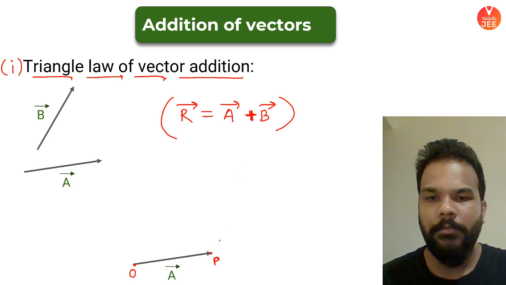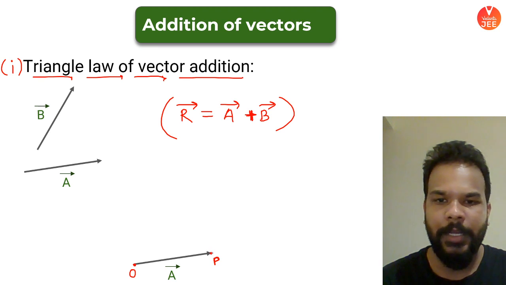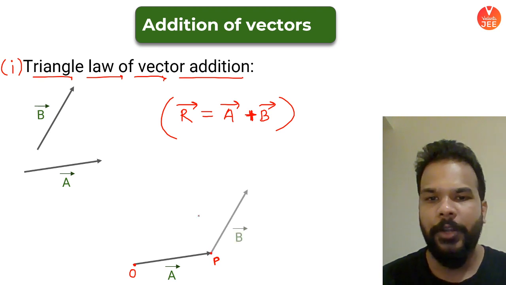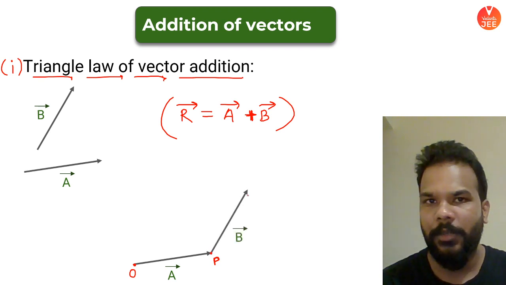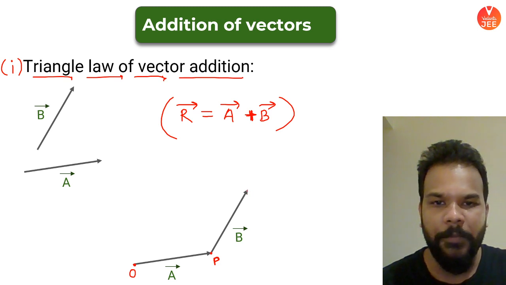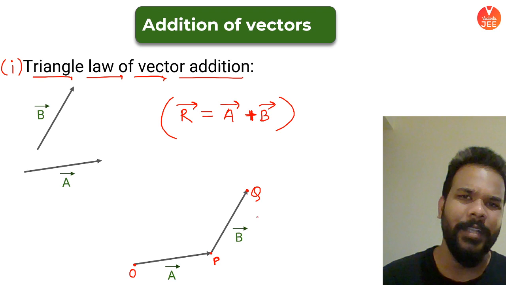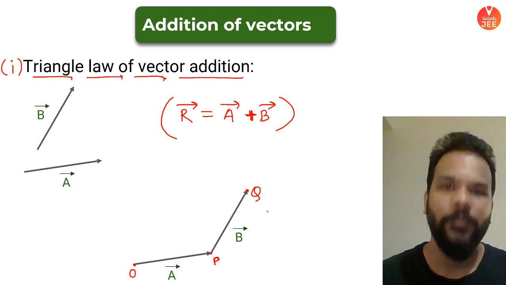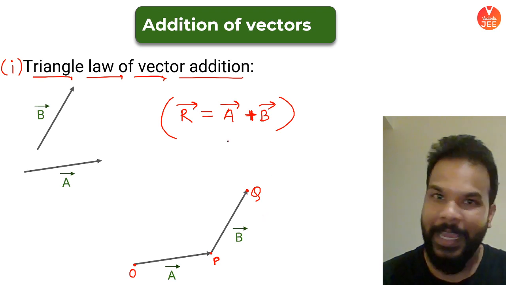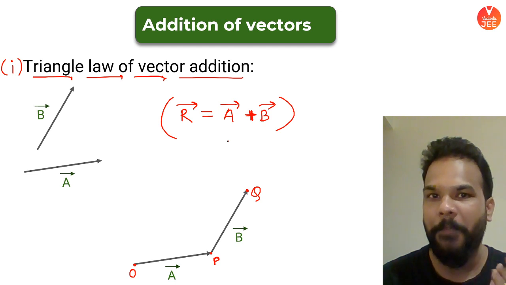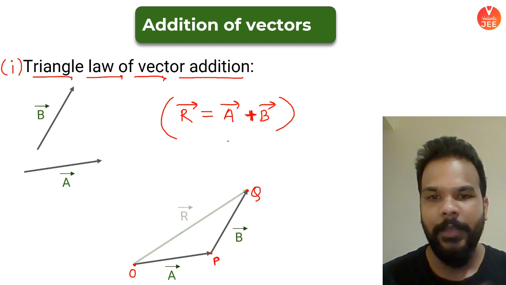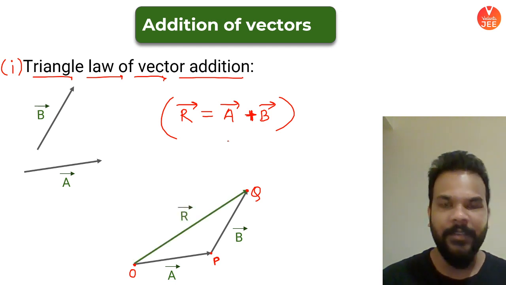Then the road changed direction, so you also changed your direction and started walking in this direction. And finally you stopped here, say at point Q. So if I ask you, what is your net displacement? Yes, you know this, the shortest path between O and Q, and that is this. This is your effective displacement.